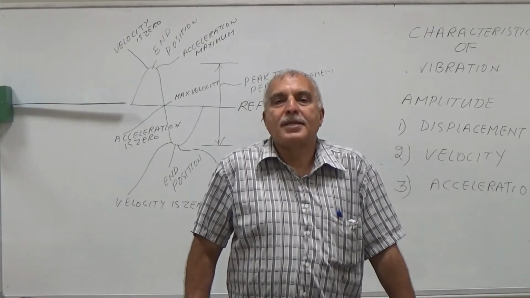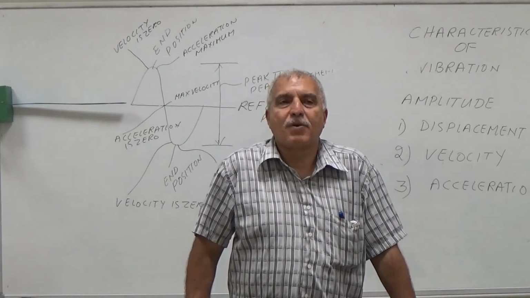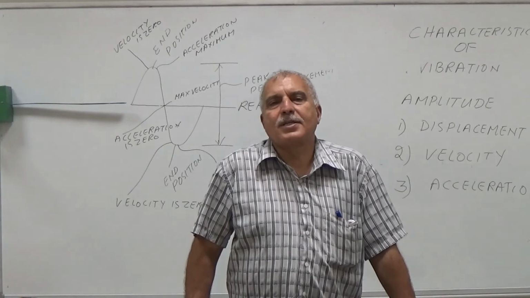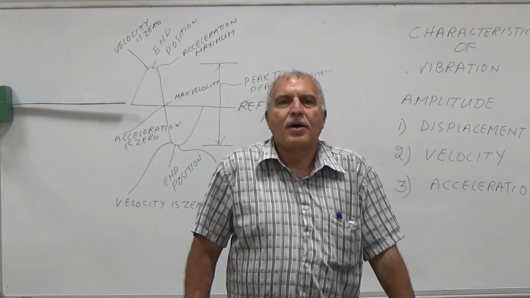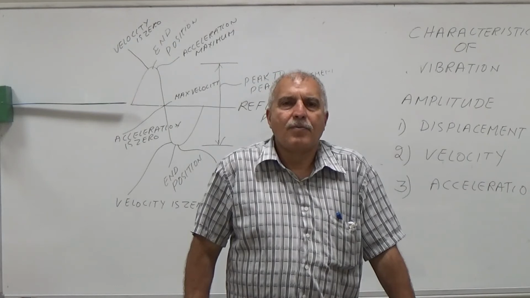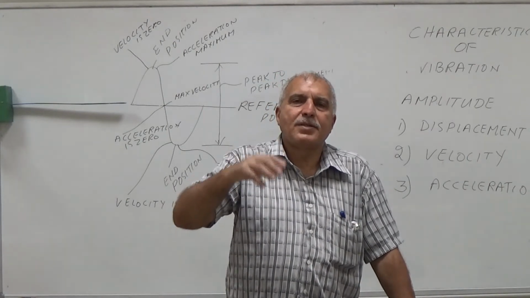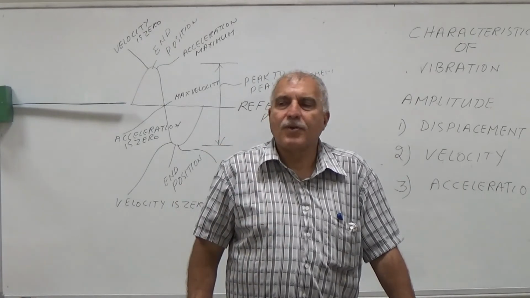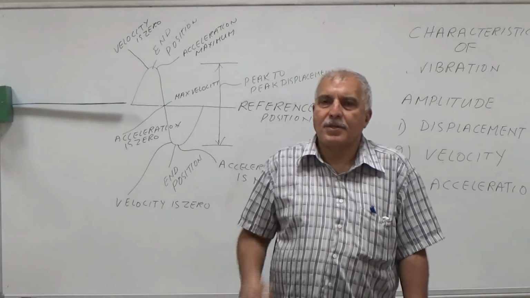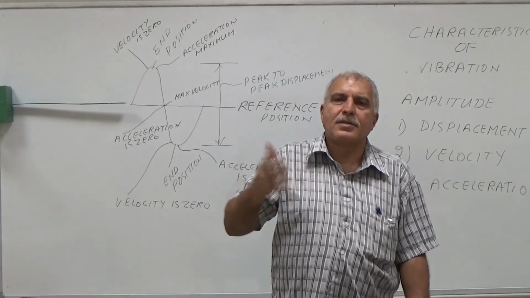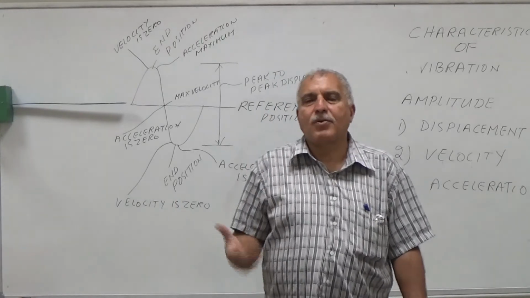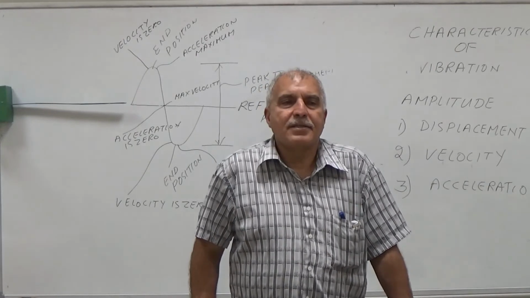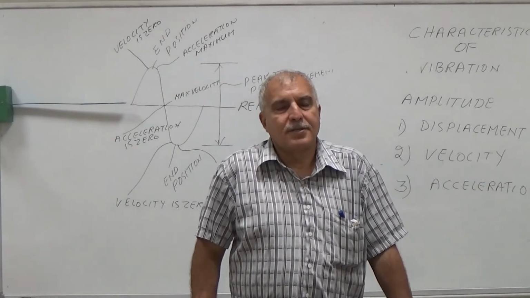by displacement, how much the machine is moving from one end to other end; by velocity, velocity is the speed in a given direction. What is the speed of the movement? How much is the movement per time? This is called velocity. If the machine is moving very fast up and down, it means the velocity is high. And number three is acceleration, which is the rate of change of velocity.